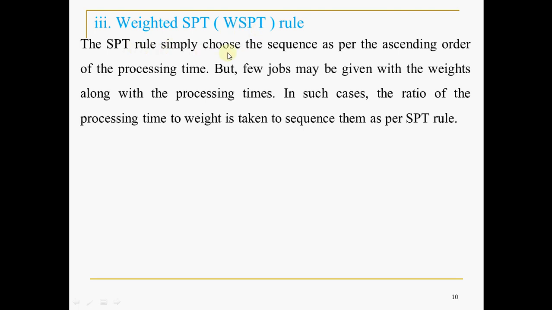The SPT rule selects the sequence as per the ascending order of processing time, as you have seen in the previous example. But some jobs may be given weights along with the processing times. Earlier, in SPT, only processing time was given. Here the weights of the jobs may also be given. In such cases, the ratio of processing time to weight, that is Ti divided by Wi, is taken to sequence them as per the SPT rule.